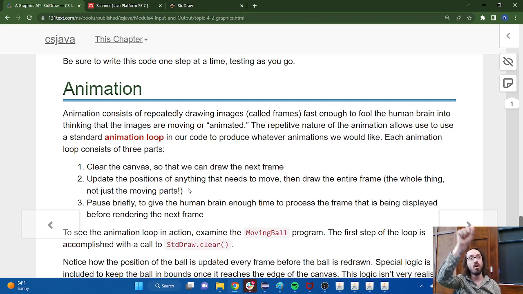So that when I draw it, it's in a different spot than where it was in the previous frame. That's what makes it look like it's moving. So that's step 2. And then step 3 is to pause briefly.